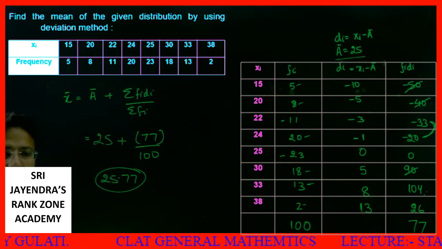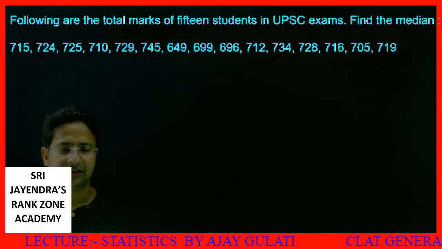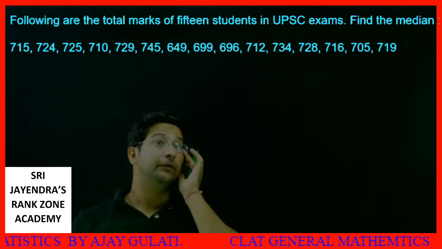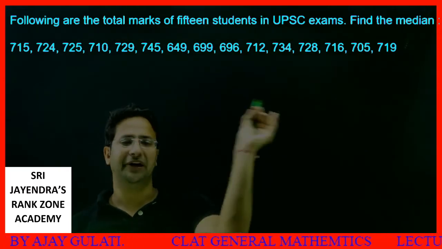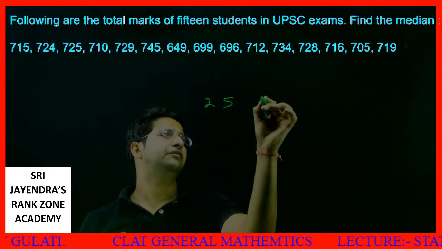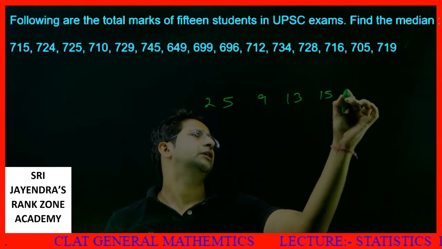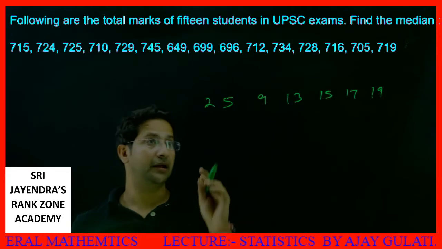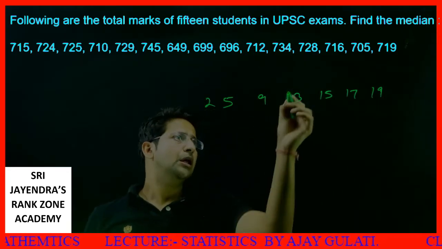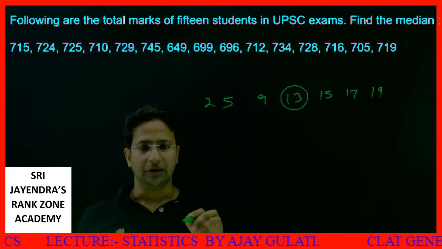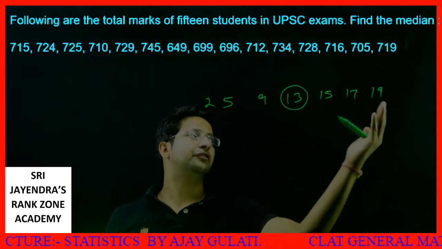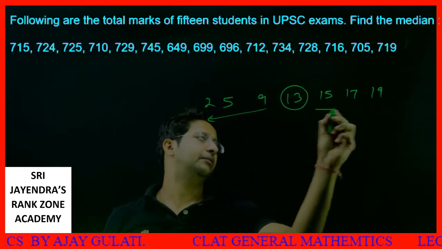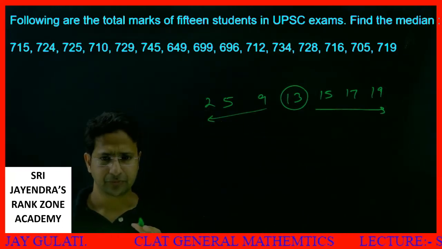Okay, let's move to the next concept. Students, next we have is the concept of median. What is median? First of all, let me tell you. Suppose I write down some numbers in ascending order. 2, 5, 9, 13, 15, 17, 19. So median is the middle number. If you arrange these numbers in ascending order, the one which is equidistant from the end and equidistant from the beginning. This number has 3 numbers over here, 3 numbers over here. So this is the median.